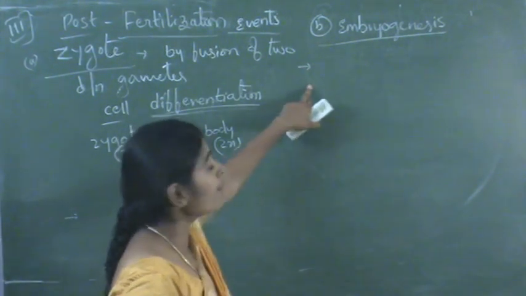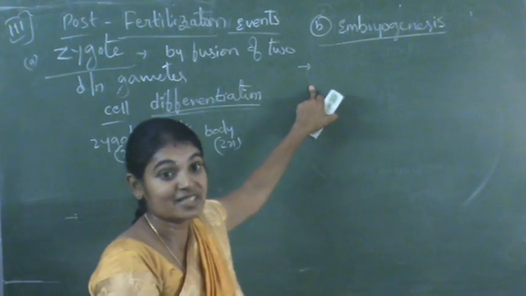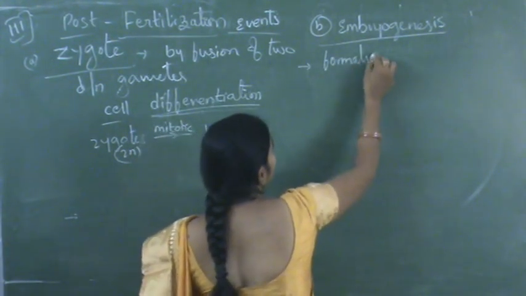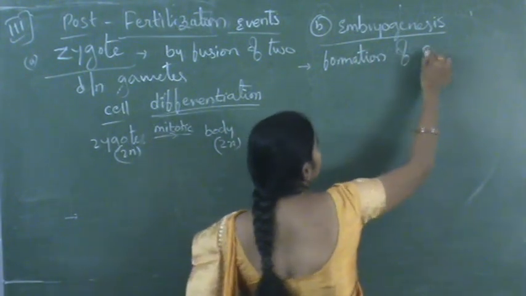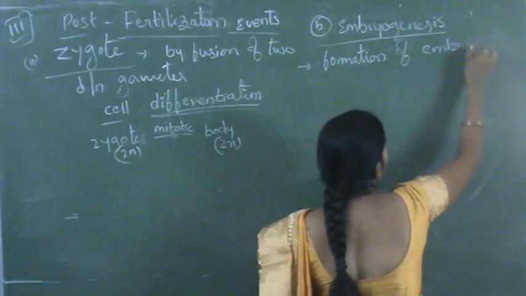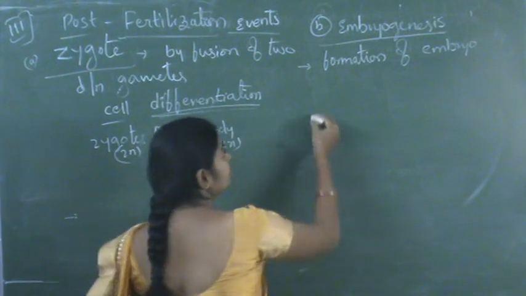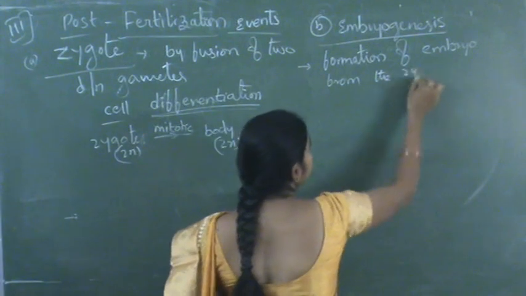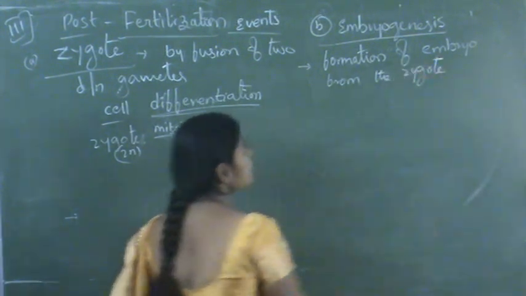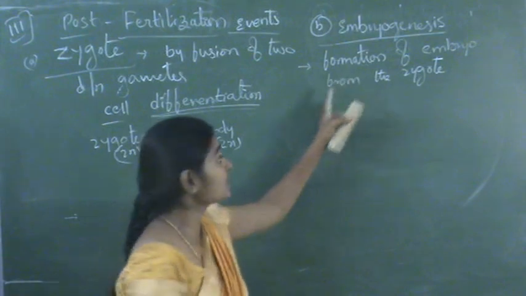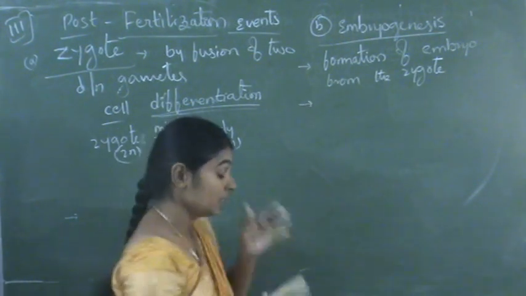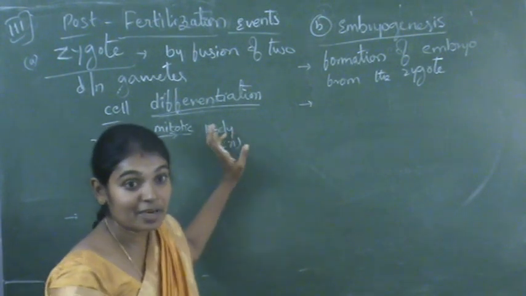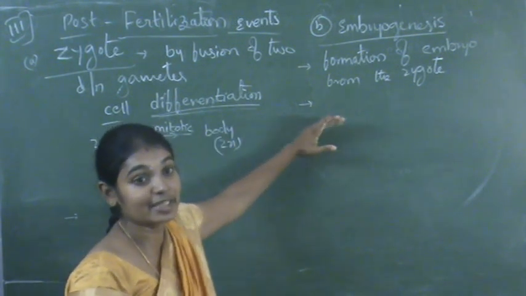Embryogenesis. Formation of embryo from the zygote is called embryogenesis. So here embryos are formed. Now here after the formation of zygote, immediately we can't say it is an embryo.